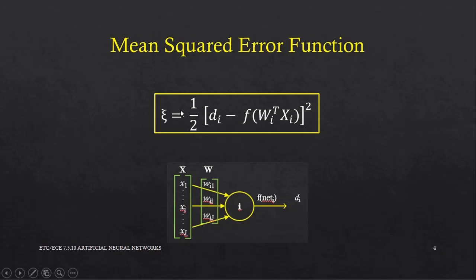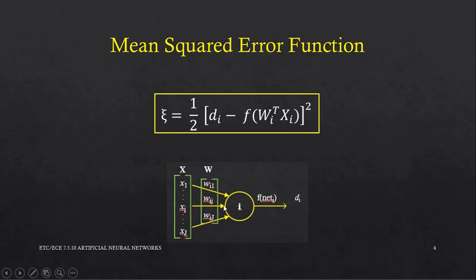It is given as xi equals half of di minus f of wi transpose xi, the whole square, where xi is the mean squared error. Di is the training set desired value corresponding to the input xi. F is the continuous activation function like sigmoidal, and wi are the weights of the ith neuron.